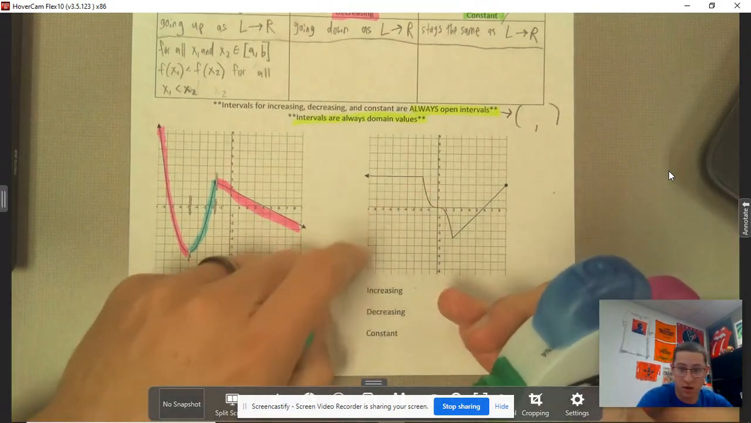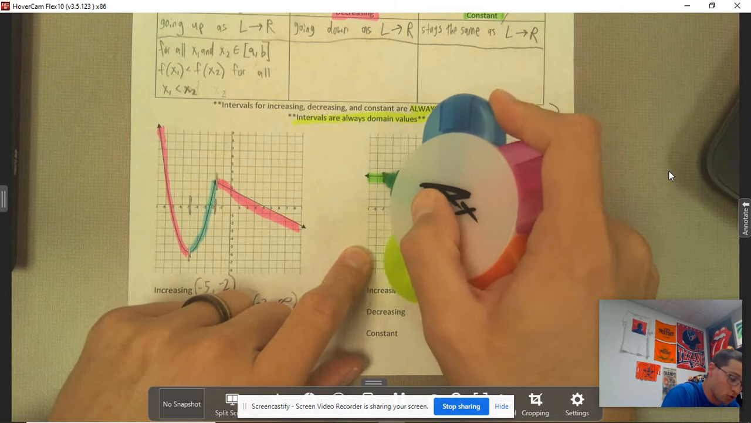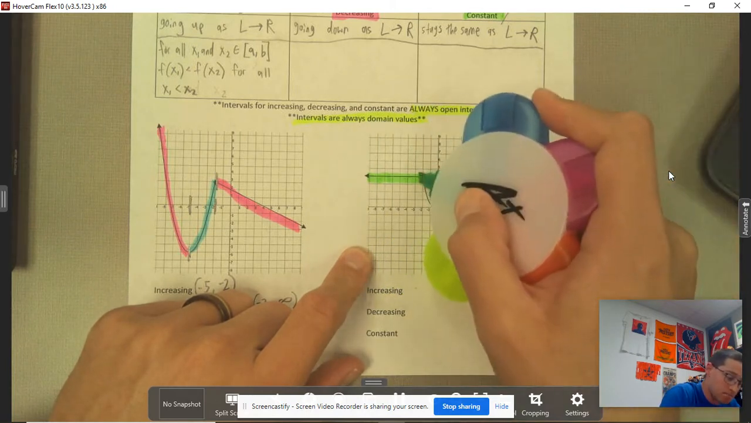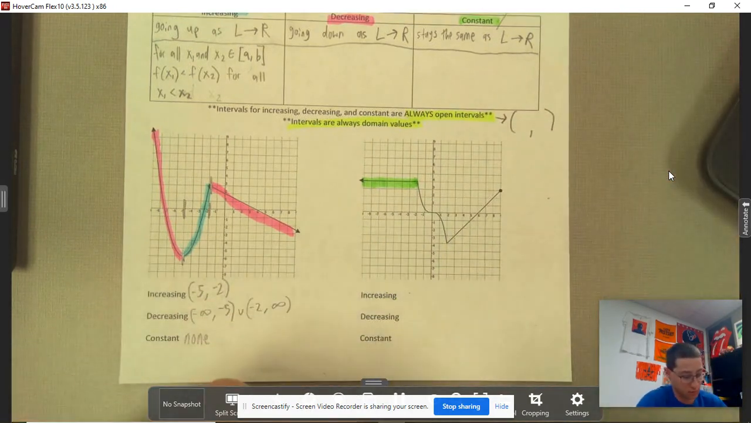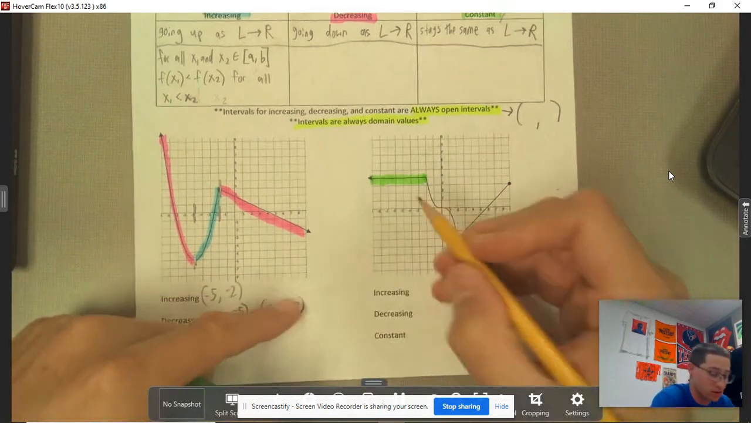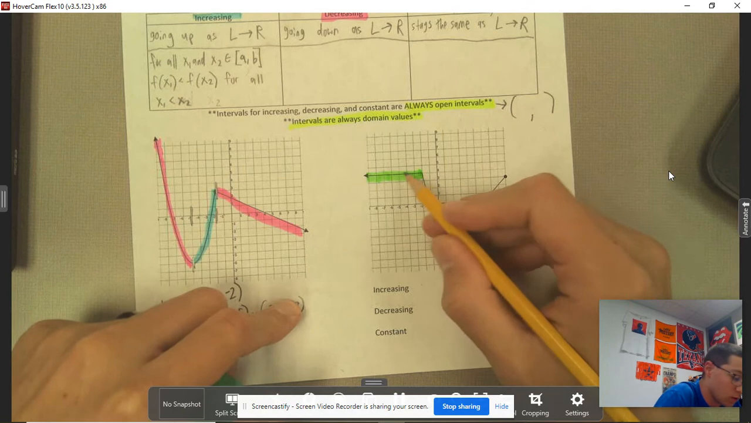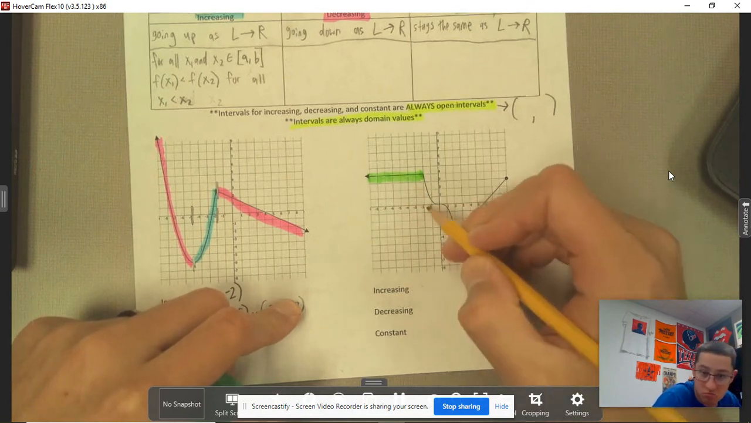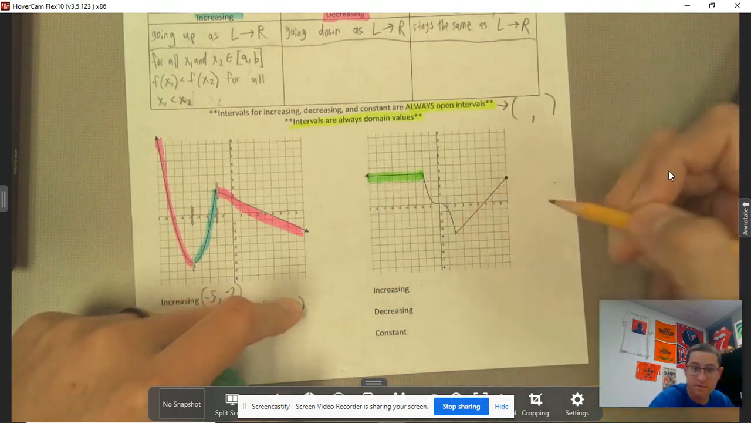This section, okay, that's constant. All right, that is a horizontal line. That is a constant growth, right? My y is not changing. My y is staying constant, right? My y for this particular one is at 4 throughout this entire interval, okay?